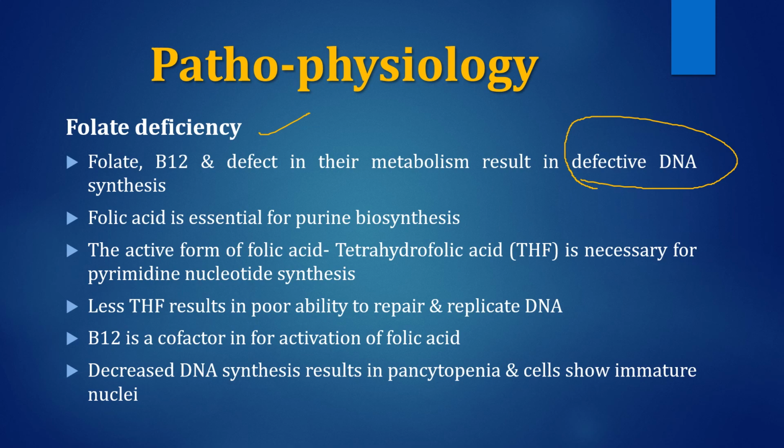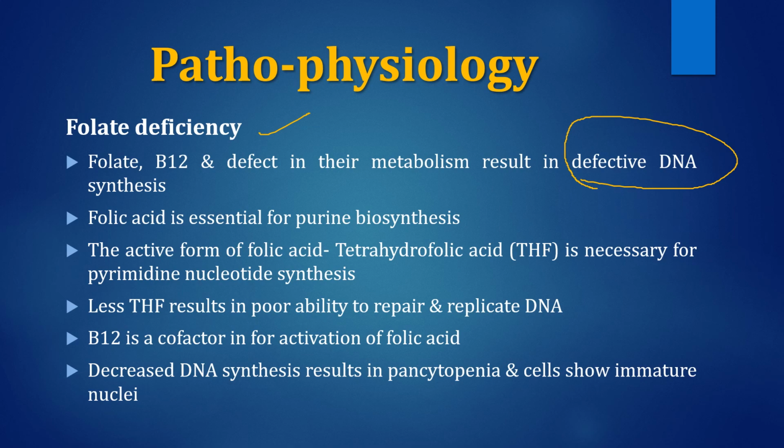Bone marrow is producing millions of cells every day, and there is high requirement of DNA synthesis daily. If DNA synthesis is not up to the mark, then this will result in reduced cell production or ineffective erythropoiesis, which will ultimately result in anemia. That is the basic mechanism of how anemia is produced in folic acid or B12 deficiency.